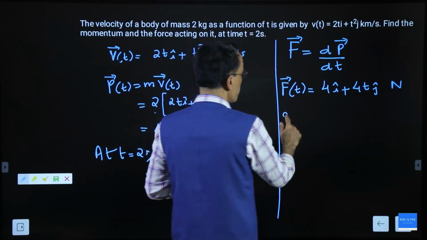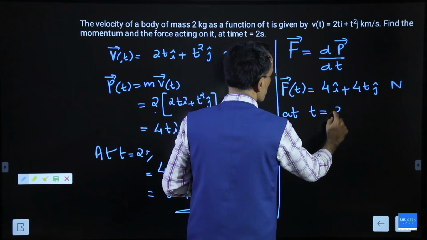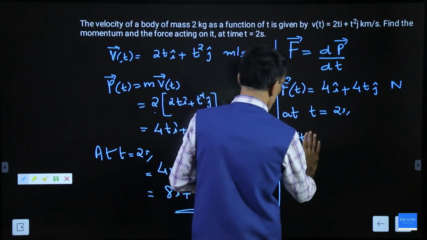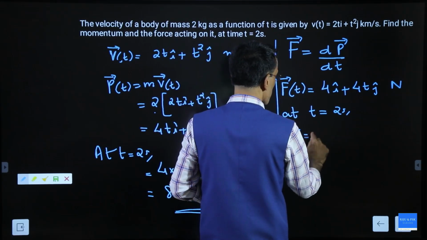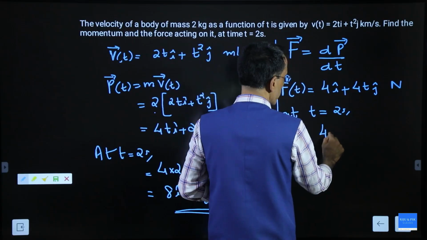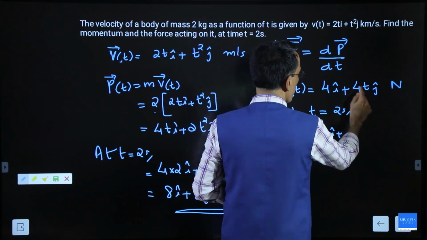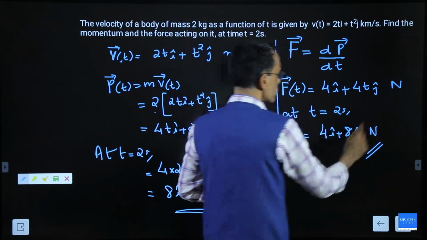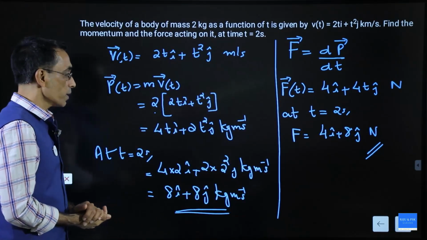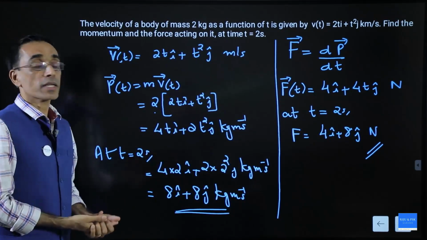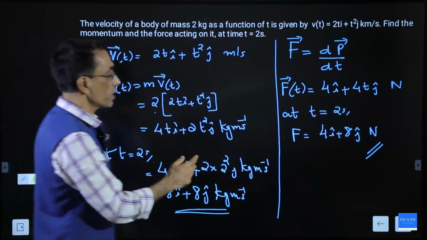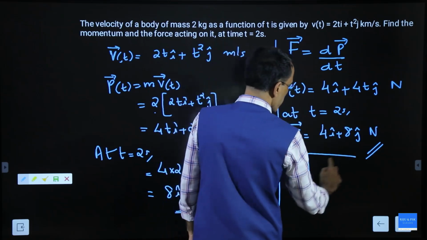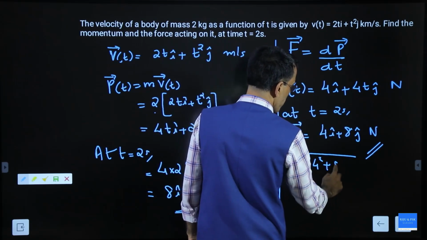And at the given time, at t equal to 2 seconds, this force will have a value F equal to 4, which is constant, not affected by time, plus 4 into 2, 8j Newton. Okay, so that is the force acting. If you want the magnitude, you can just take the modulus. If you want the force magnitude, then take the square root of 4 square plus 8 square. That's it.